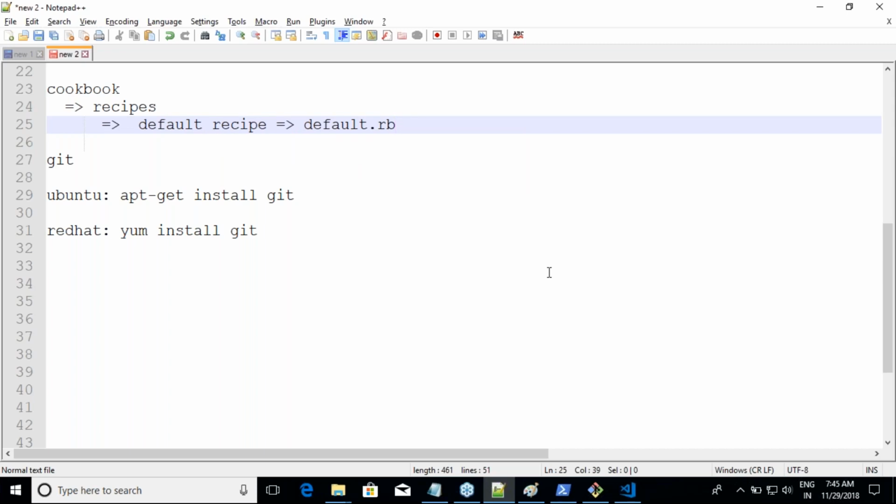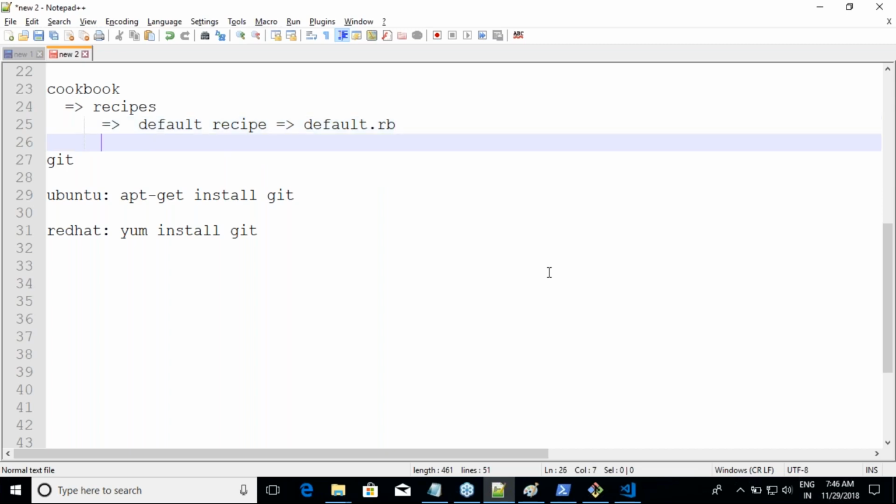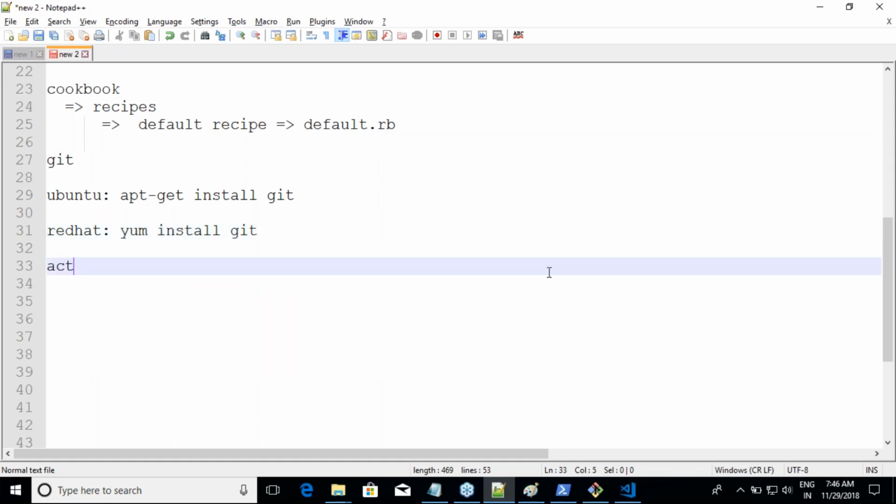Now what? Basically in Chef, we create cookbooks, we write recipes, and within the recipes there is an important element, which is very much important because it does the actual work, right? The actual work in Chef is done by something called resources.